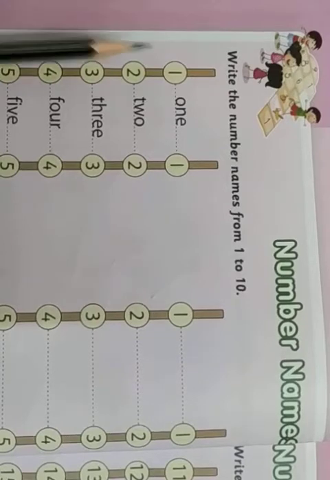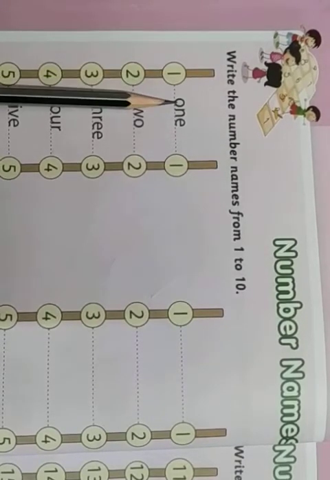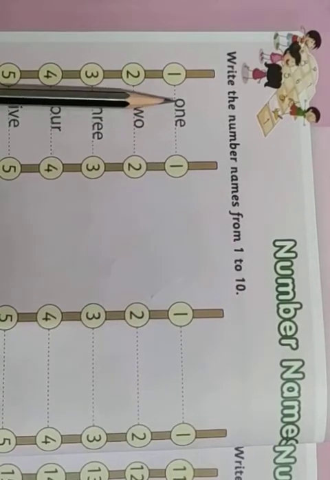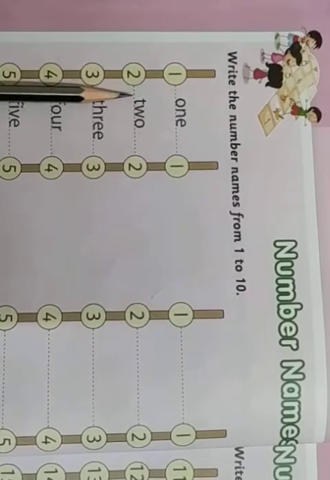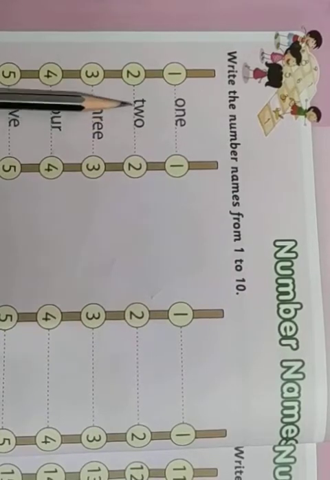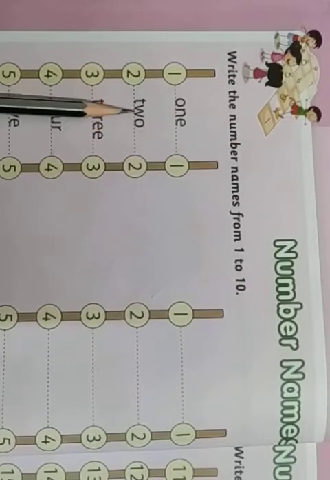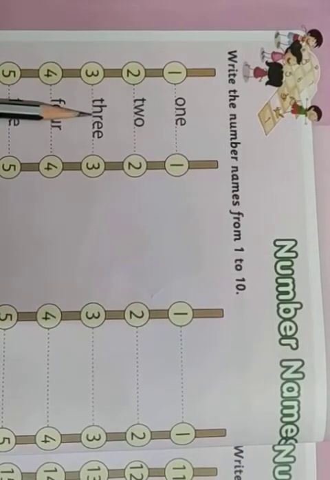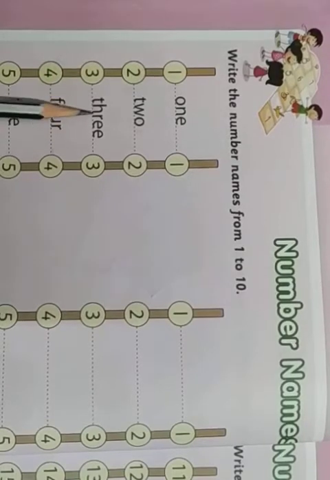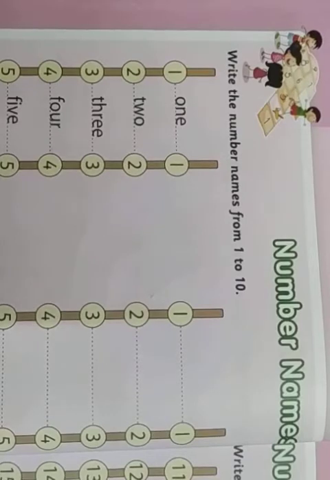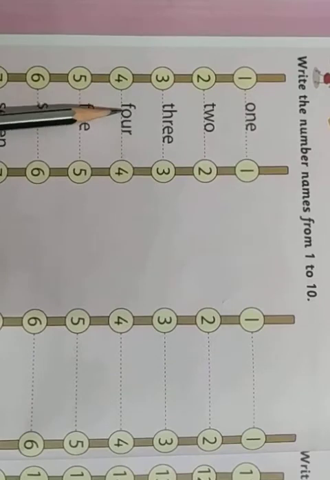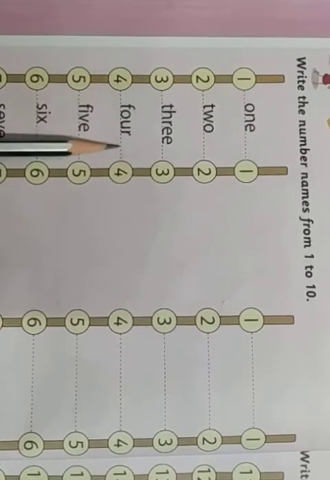The spelling of 1 is ONE. Here, this is number 1 and number name is ONE. Then is 2. TWO. Then THREE. Number 3, number name THREE. Okay. Next is 4. FOUR.